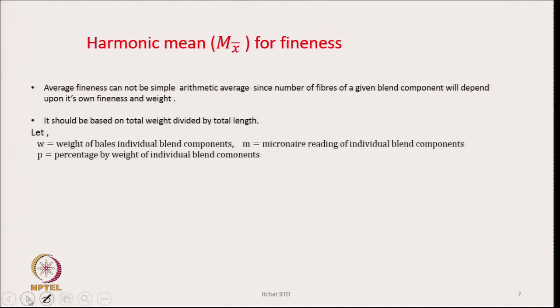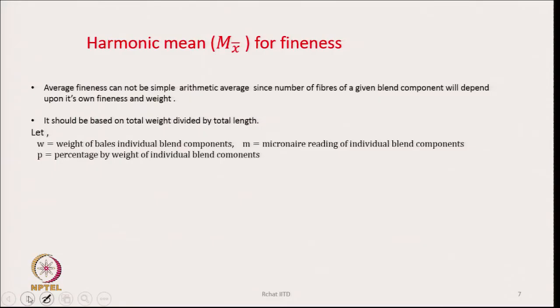So, it should be based on the total weight divided by the total length. Fineness by definition is weight per unit length. So, we have to find out what is the total weight and what is the total length of fibers. Let us say W is the weight of bales of individual blend components, and M is the micronaire reading of individual blend components, and P is the percentage by weight of individual blend components.